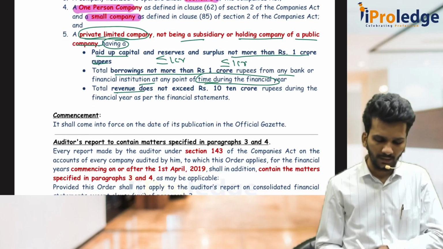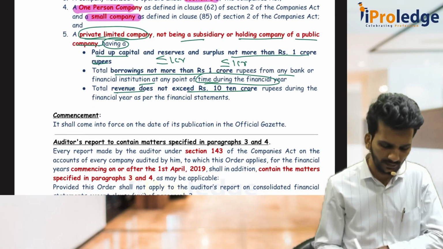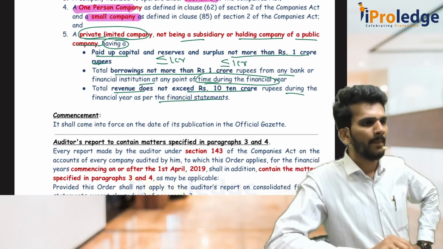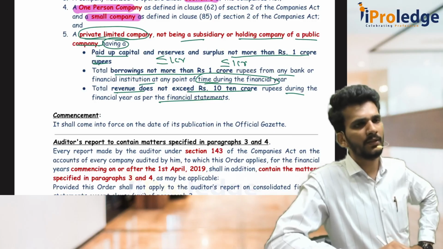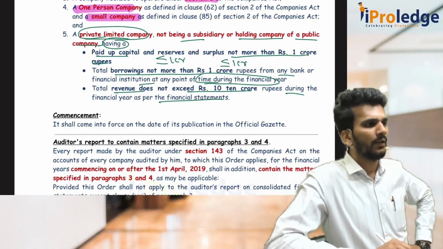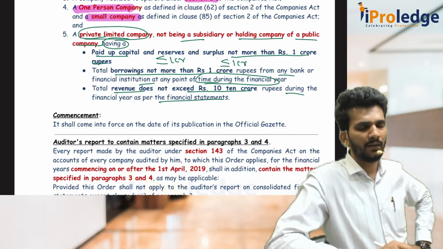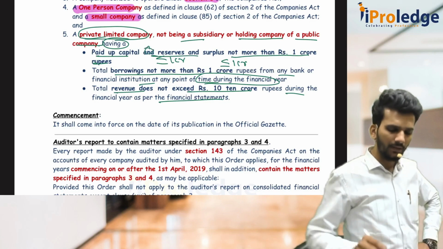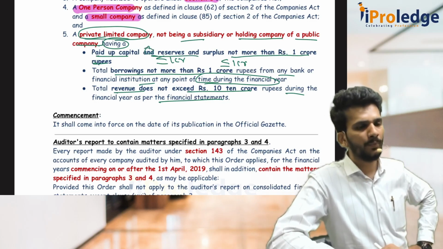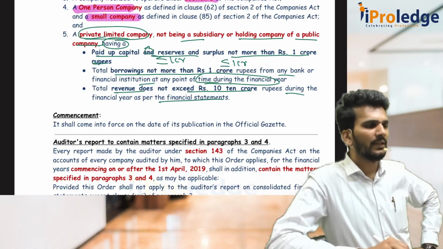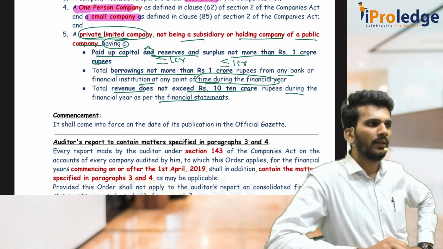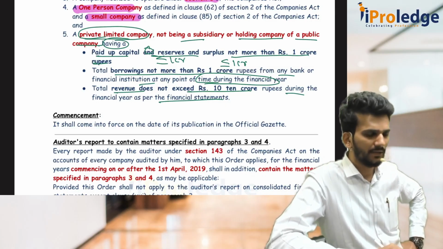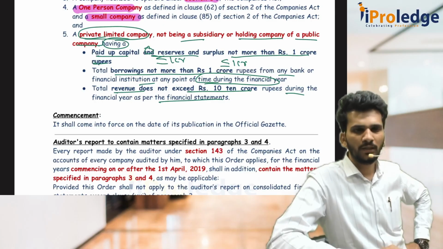And revenue turnover does not exceed 10 crore rupees as on the financial statement date. Three conditions, not three, I'll call it four conditions. You are a private company other than a holding or subsidiary of a public company. Paid up capital and reserves not exceeding 1 crore rupees, and borrowings not more than 1 crore at any point of time. Then revenue is not exceeding 10 crore rupees on the balance sheet date, financial statements date. These are the four conditions which have to be satisfied.